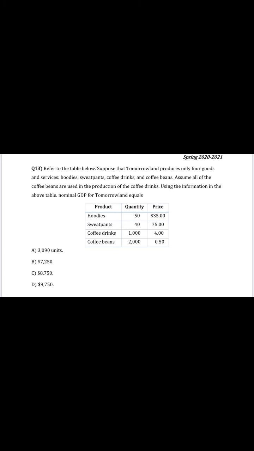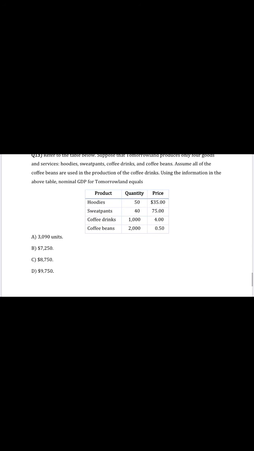Sweatpants are final goods, quantity multiplied by price. Coffee drinks are final goods, quantity times price. Coffee beans, we do not consider any of them, because they are all intermediate goods. They go into the production of the coffee drinks. So when you sum these all up, it should give 8,750.